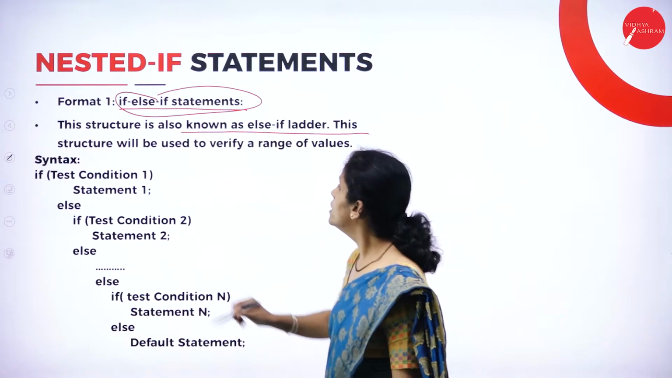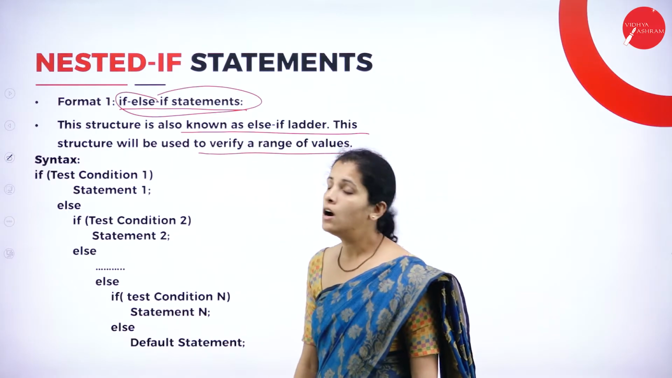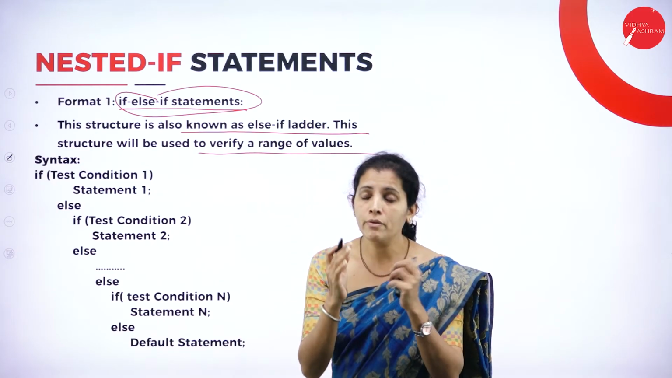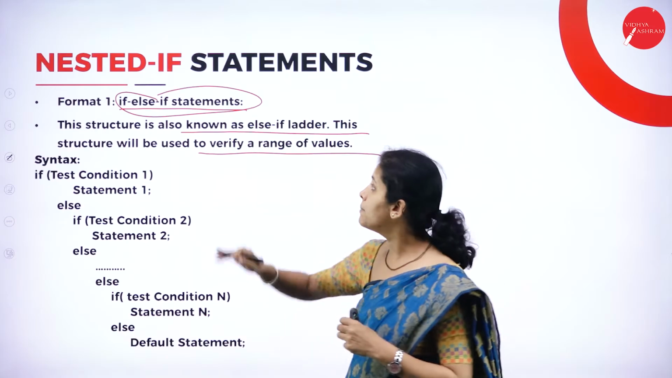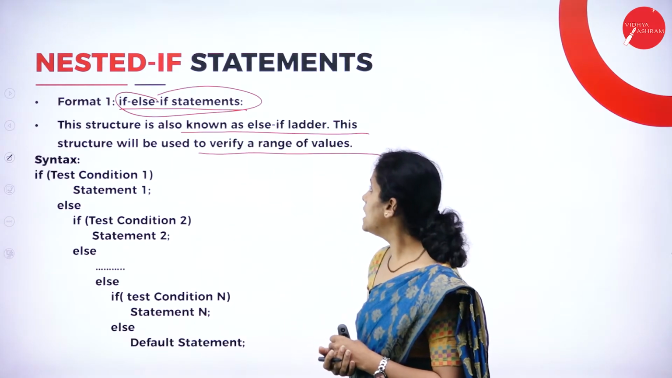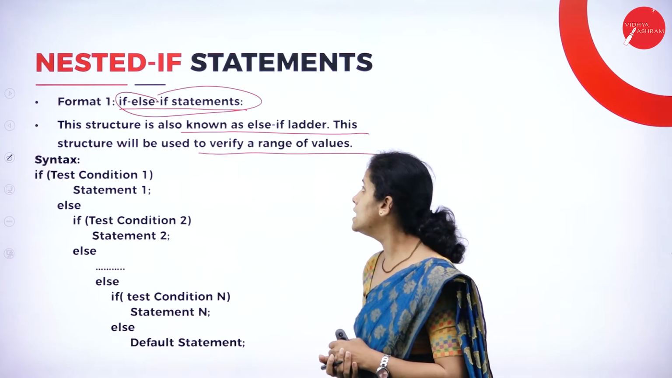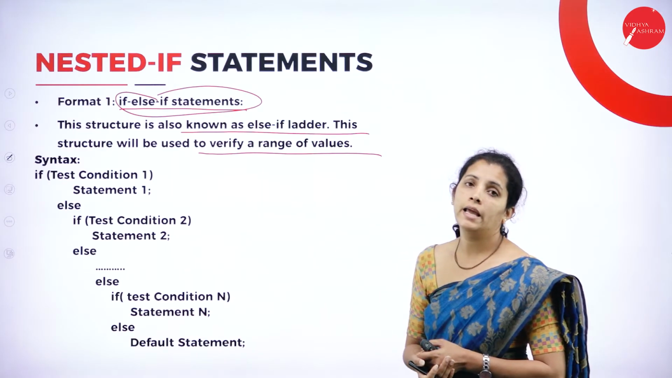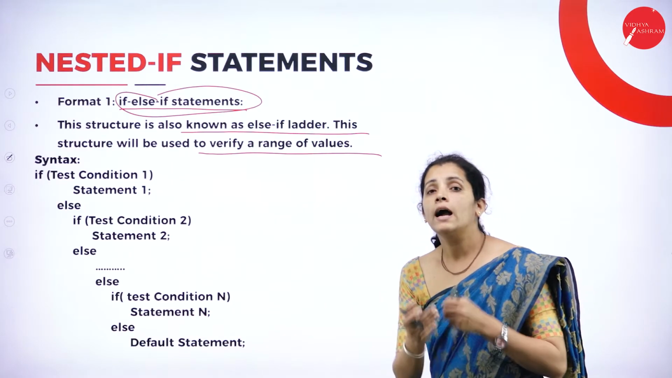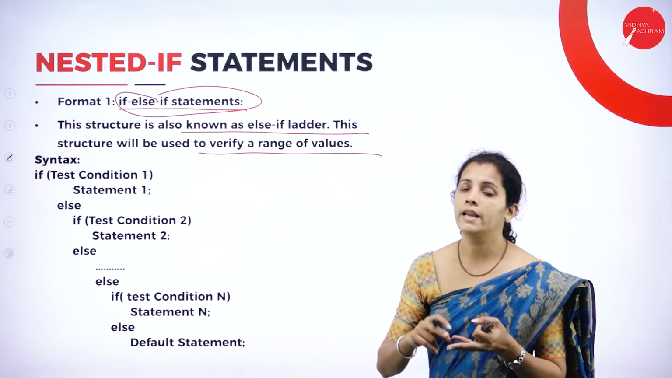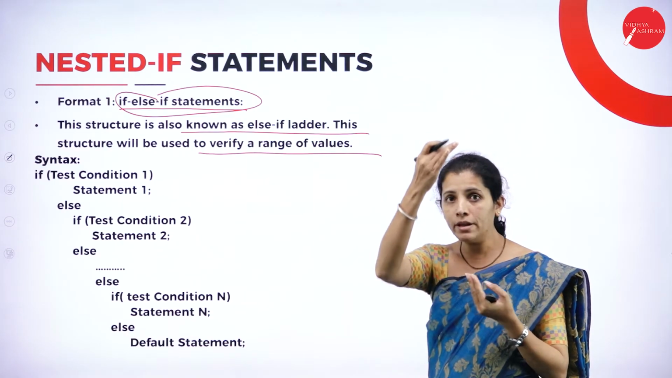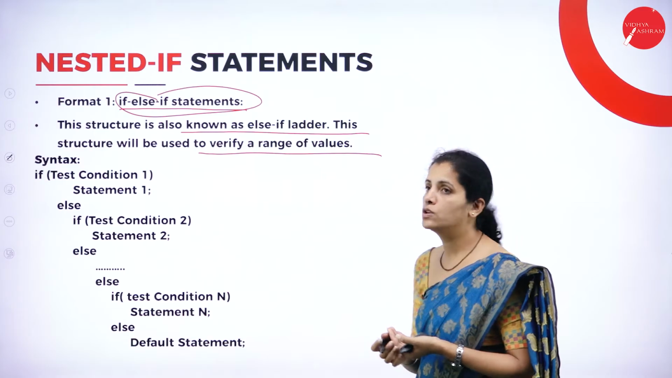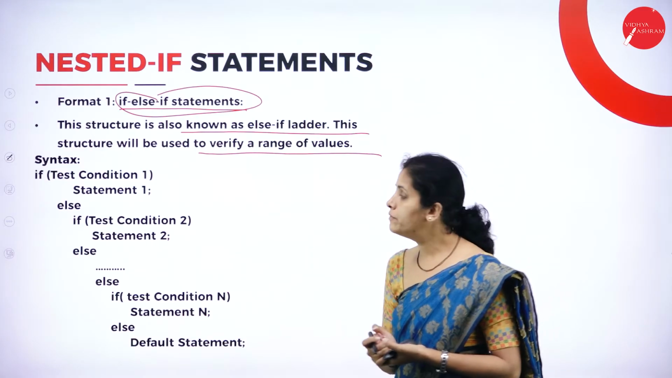This structure will be used to verify a range of values. When I have a range of values and I want to verify those range of values, at that time I'm going to use the if else if statement. Now, what is this range of values? I can consider the result. I can have distinction, first class, second class, just pass and fail. So I have a range of values and I want to select a particular value. At that time, I'm going to make use of the else if ladder.